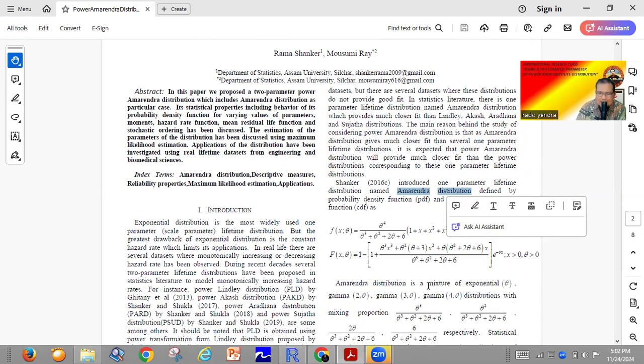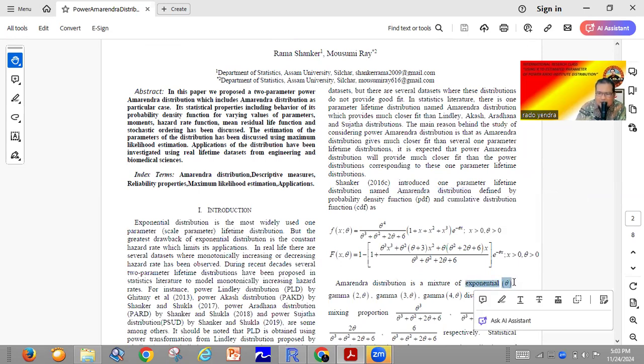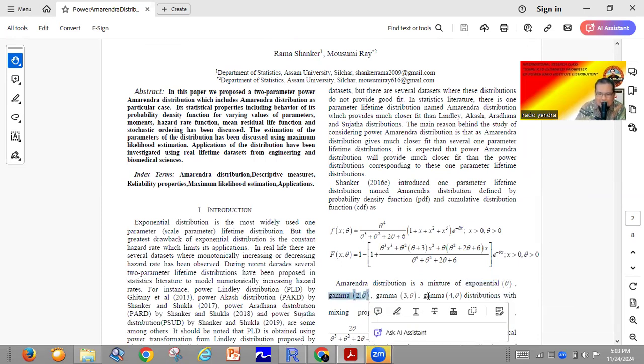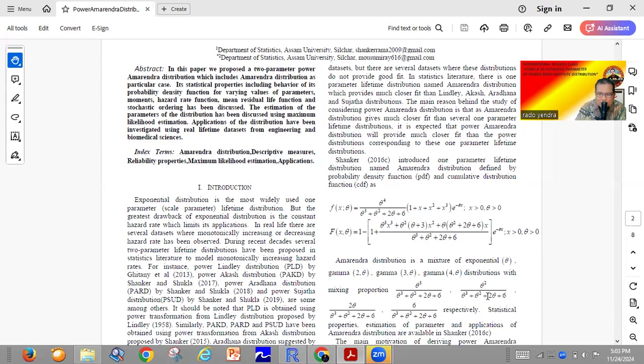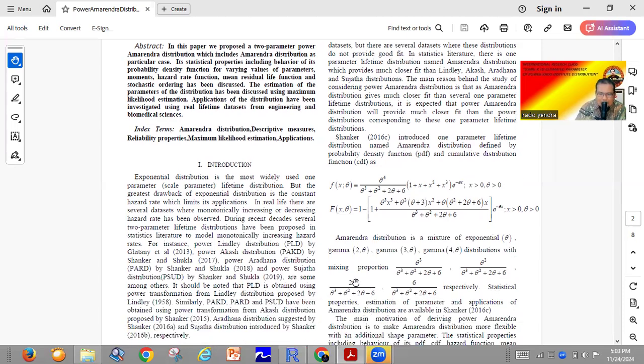If you check this research article, the Amarendra distribution is a mixture of exponential theta, it means gamma 1 theta, gamma 2 theta, gamma 3 theta, gamma 4 theta, with the proportions theta^3 divided by theta^3 plus theta^2 plus 2 theta plus 6, theta^2 divided by theta^3 plus theta^2 plus 2 theta plus 6, 2 theta divided by theta^3 plus theta^2 plus 2 theta plus 6, and 6 divided by theta^3 plus theta^2 plus 2 theta plus 6.